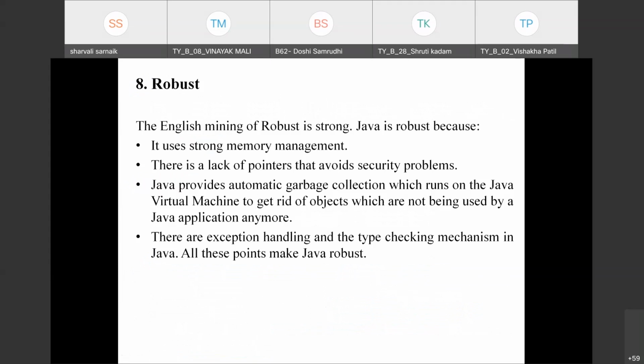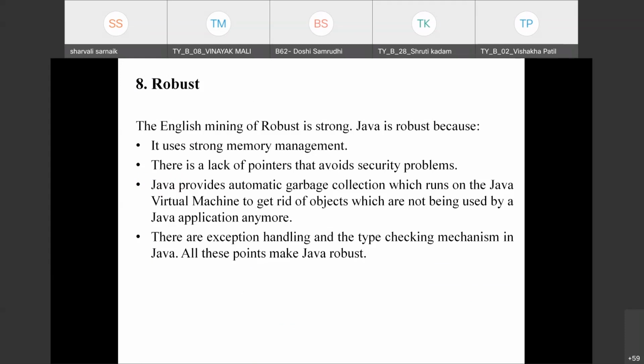Then next is Java is a robust language. Now can anyone tell me what is meant by robust? We say English language is a robust language. So robust means strong. The meaning of robust is strong. So we say that Java is a robust language because it uses strong memory management. There are no pointers, so it avoids security problems.